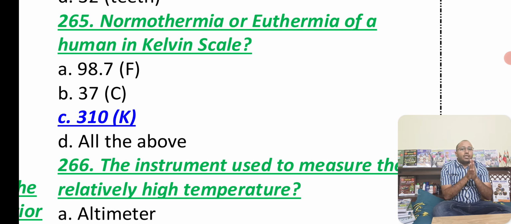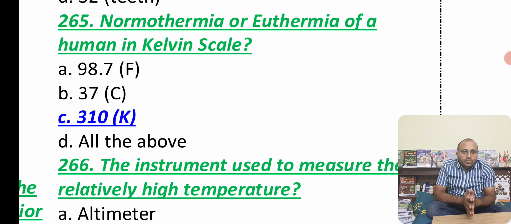Here they had asked easily, it is clearly visible. Kelvin scale, it is 310. When it comes to degree centigrade, you should remember, it is 37 degrees centigrade. When it comes to Fahrenheit, 98.6 is the normal temperature of the human body. It can be asked like this: euthermia of human body or normothermia of human body.